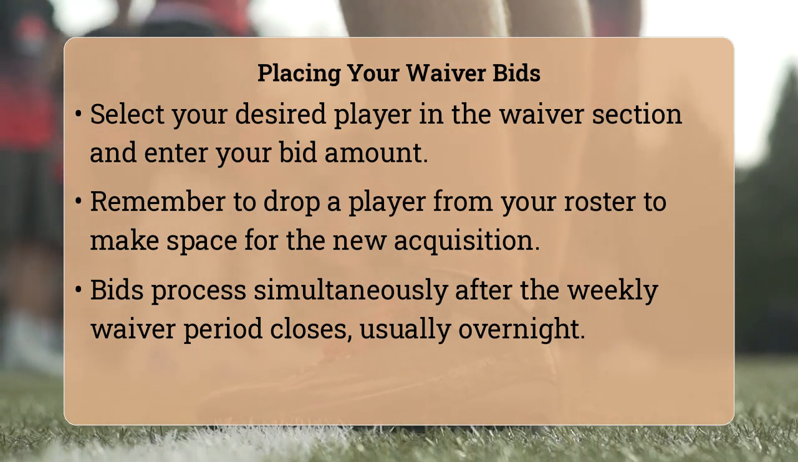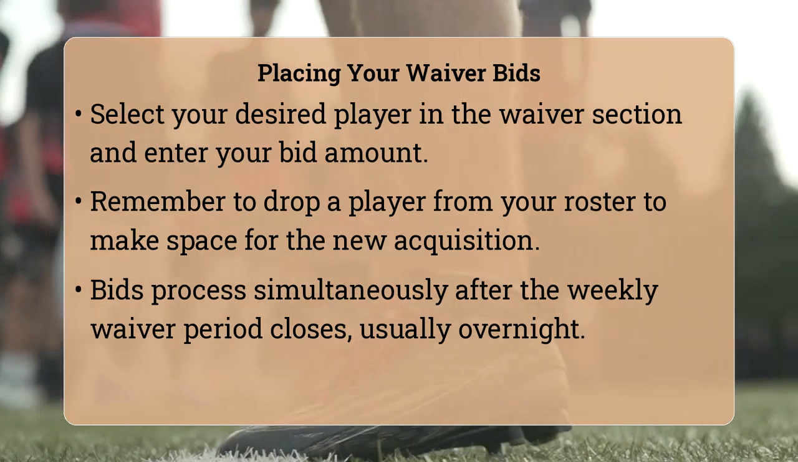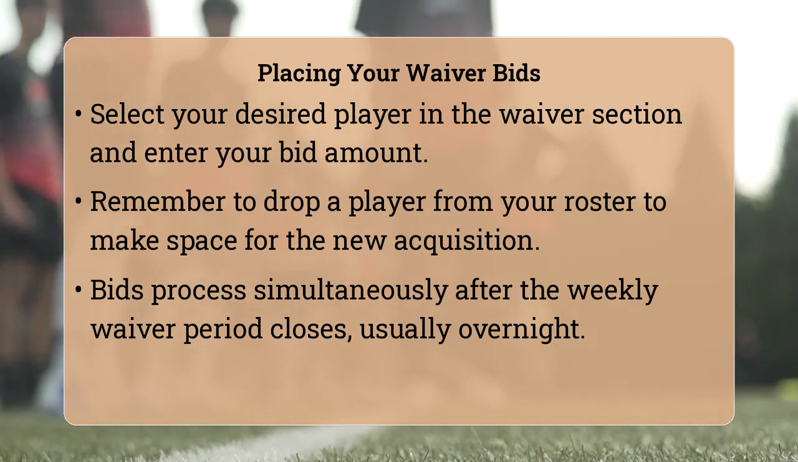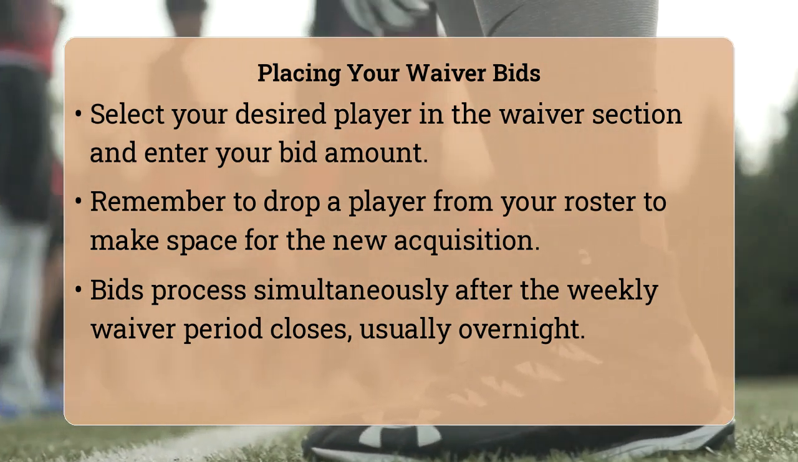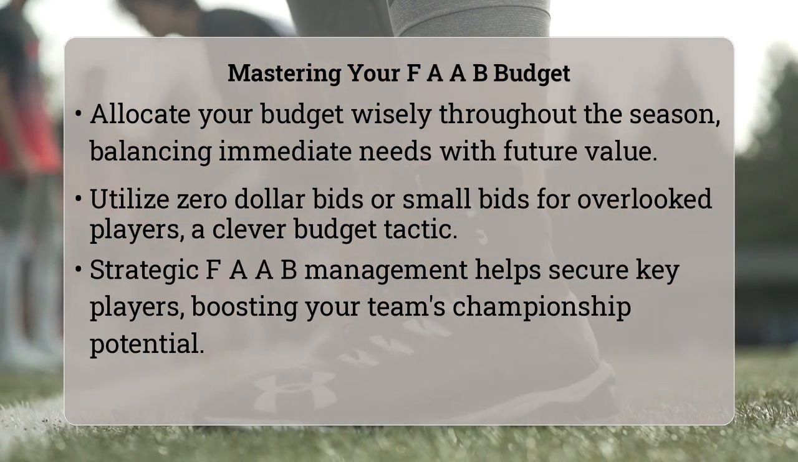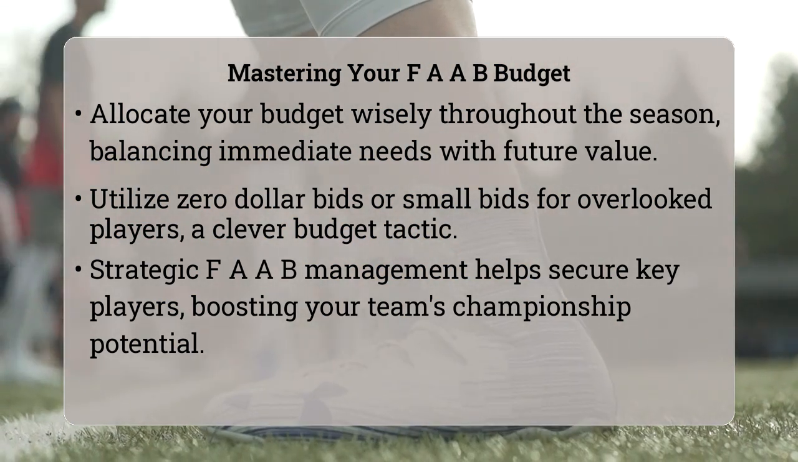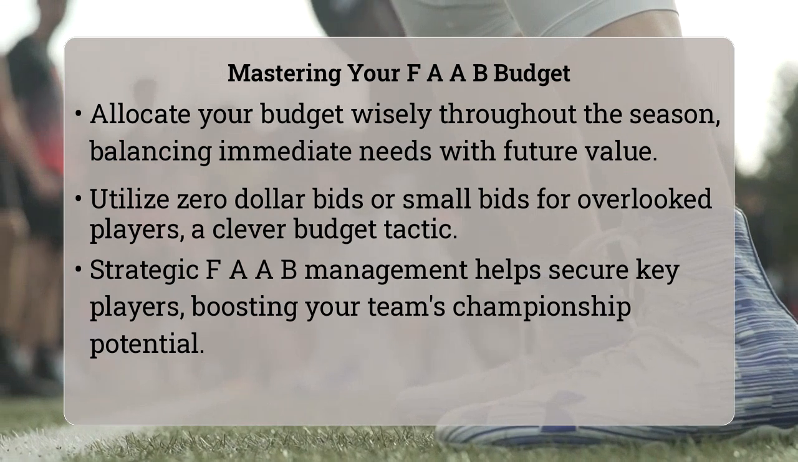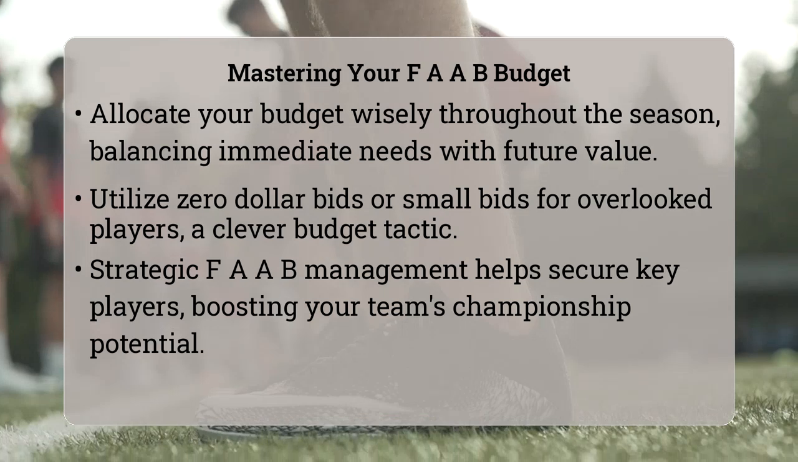This system introduces a fascinating strategic dimension beyond simply picking up players. You become a budget manager, carefully allocating your FAAB funds throughout the season. Knowing when to spend big on a breakout player versus conserving your budget for later in the season is an art form. Some savvy managers even use a $0 bid strategy for lower priority players, hoping others overlook them, or they might make very small bids to test the waters. This strategic spending and the blind bidding element make every waiver run feel like a mini auction, adding excitement and requiring deep player knowledge and foresight.